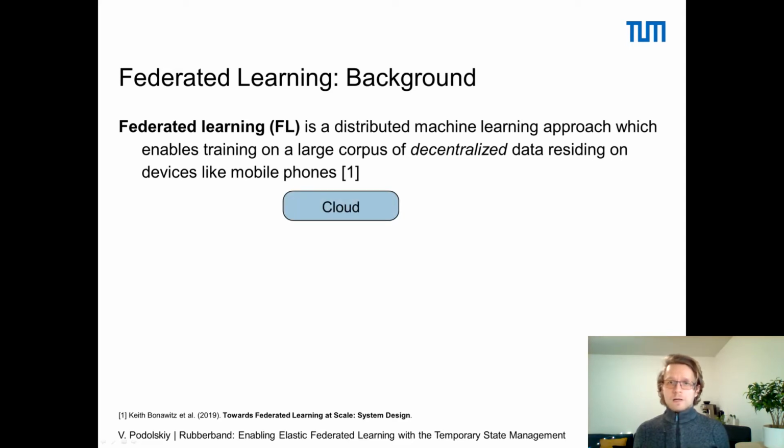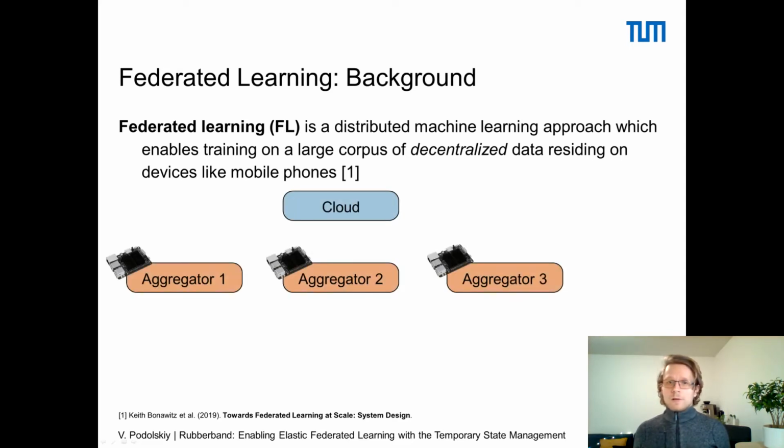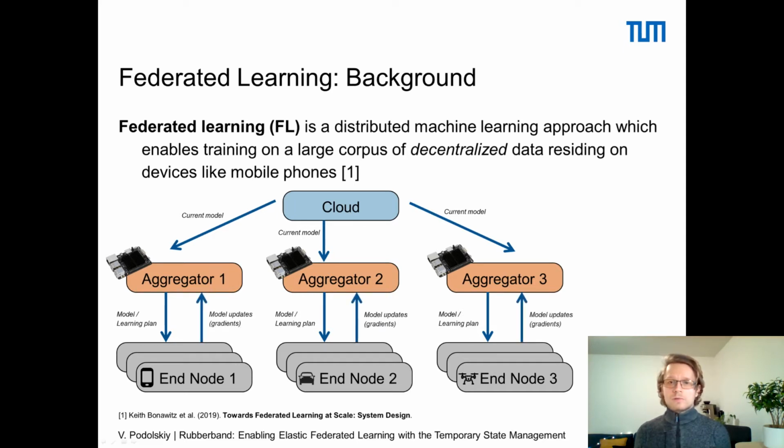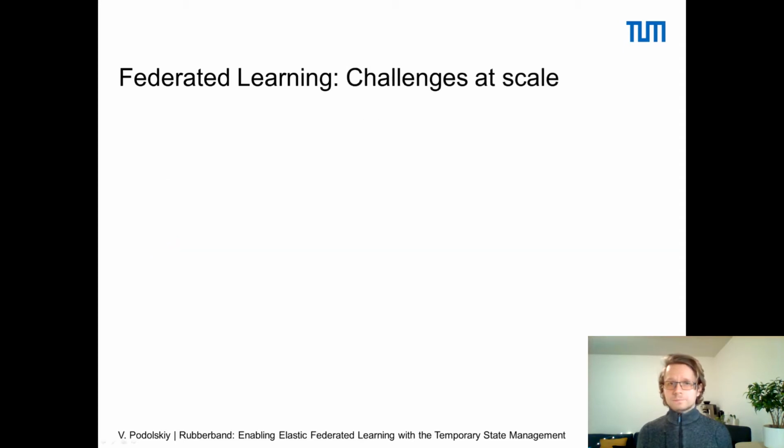A pre-trained base model resides in the cloud. The model is propagated to the edge, closer to the data producers. In most use cases, the edge is represented by low-capacity aggregating nodes. These nodes derive the learning plan and provide the model to the end nodes for training. The end nodes then compute the gradients and push them to the aggregators to update the model jointly.